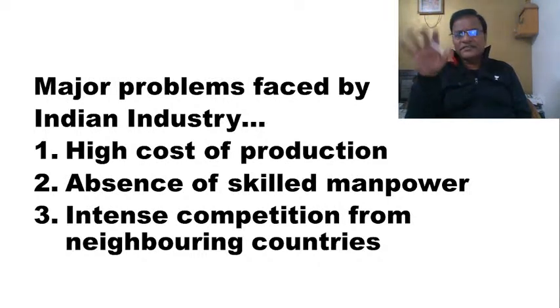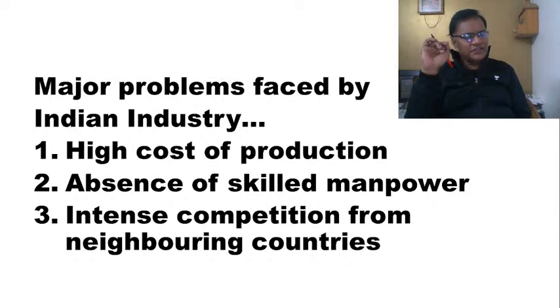The textile sector suffered from all kinds of problems that you can imagine, in spite of the fact that the government had come out with so many policies. We'll talk about those policies later. So what are the problems here? High cost of production. First and foremost, the power charges are very high, electricity, because of what we call the cross subsidization that we have in our electricity power sector.